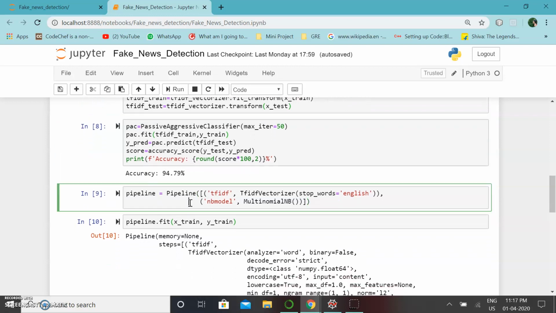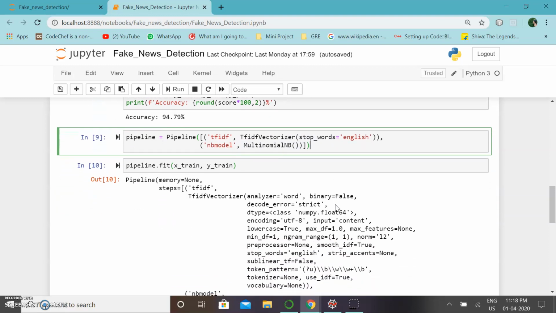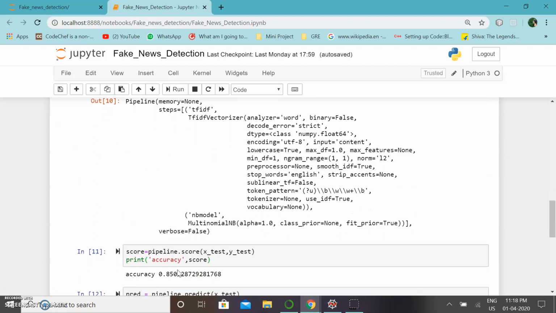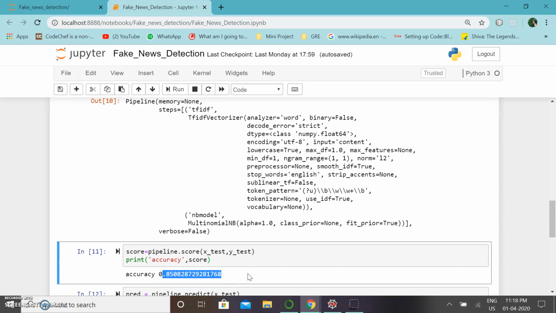After this, we also implement pipeline utility function, which is used to train data and transform the text data without doing it individually each time we perform. So even here, we remove stop words first and then apply multinomial NB. After implementing pipeline utility function, we get an accuracy score of 85%.